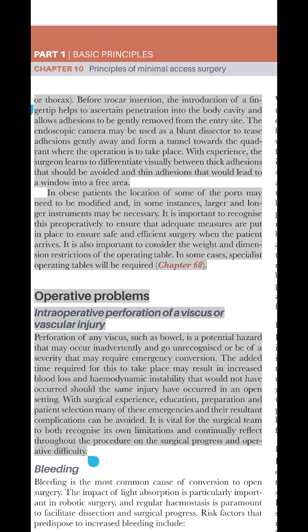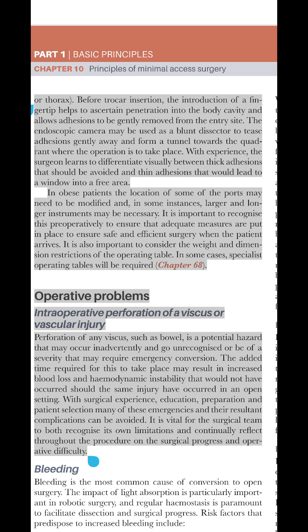Or thorax. Before trocar insertion, the introduction of a FNG tip helps to achieve a certain penetration into the body cavity and allows adhesions to be gently removed from the entry site. The endoscopic camera may be used as a blunt dissector to tease adhesions gently away and form a tunnel towards the quadrant where the operation is to take place.